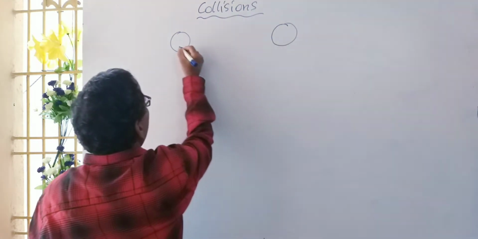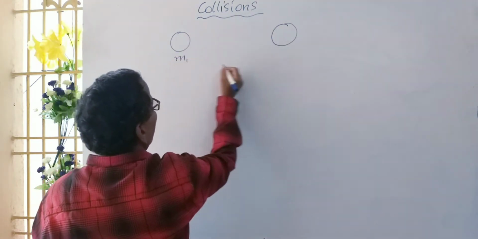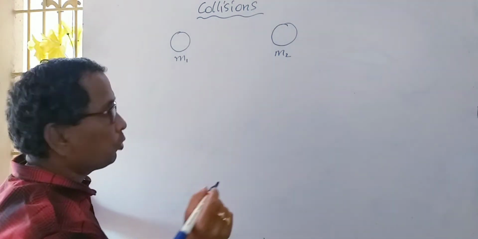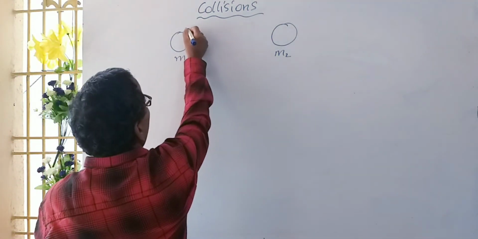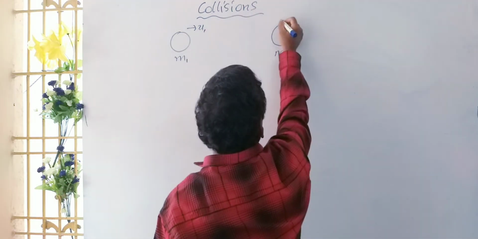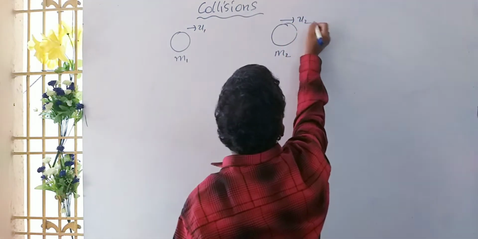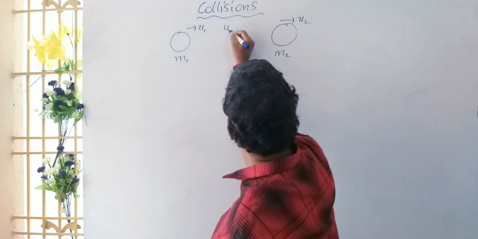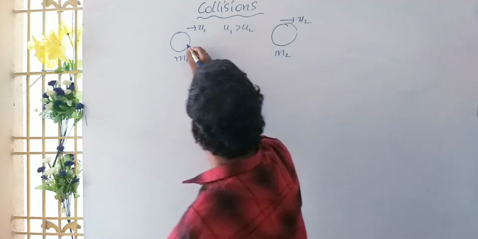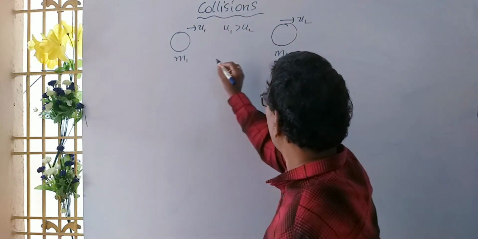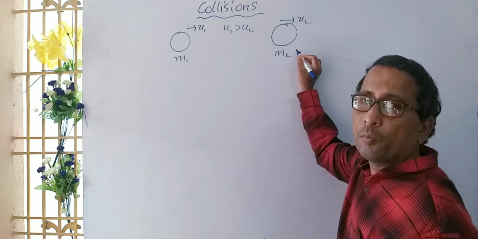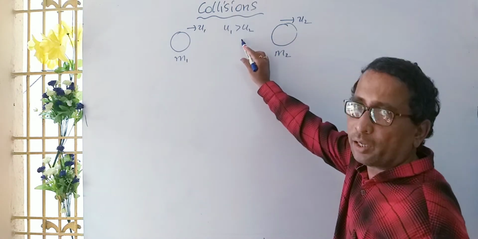Two spheres having masses m1 and m2, moving with velocities u1 and u2. If u1 is greater than u2, then automatically the m1 body slowly collides with the m2 body. Why? Because u1 is greater.